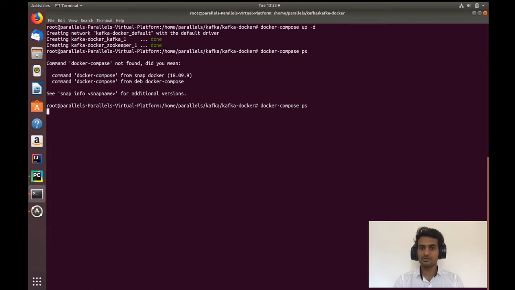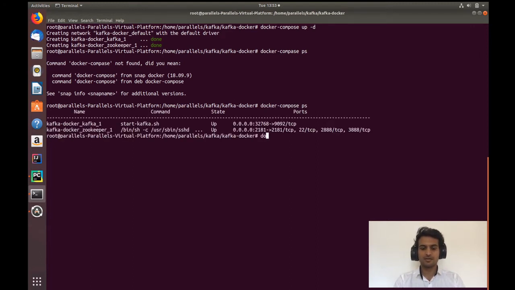Docker compose ps. Now I will say docker exec -it kafka-docker. This is my broker. I'm connecting to my Docker and running kafka-topics.sh.